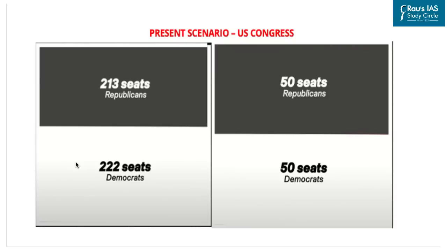Moving on with our discussion, the pictograph shown represents the current situation or the present scenario of the US Congress. As we can see, the Democrats who are in power have 222 seats in the House of Representatives, and Republicans on the other hand have 213 seats. Both the Republicans and Democrats have 50-50 seats in the Senate. Now, midterm elections are being conducted in the United States for the 35 seats of the Senate and for all the seats of House of Representatives.